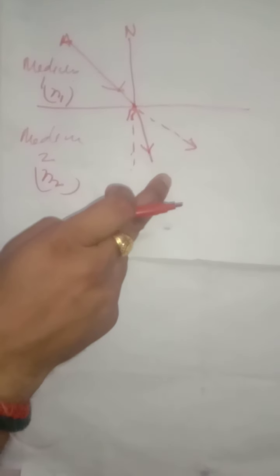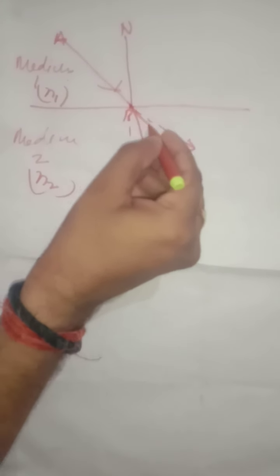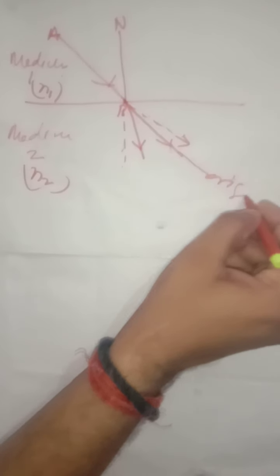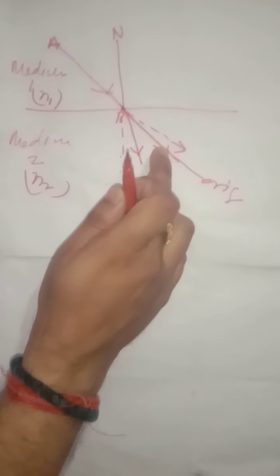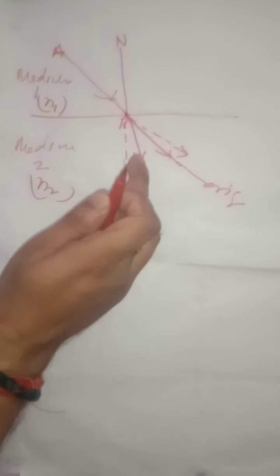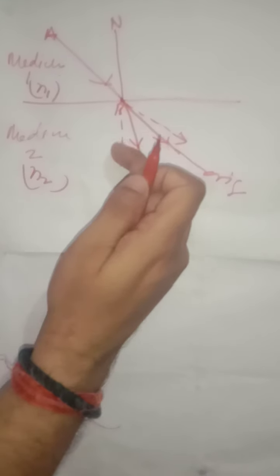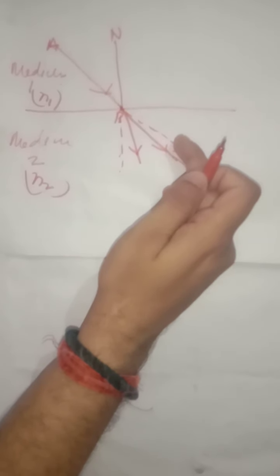So when the light is entering from the first medium to the second medium, it deviates from its original path, either bending towards the normal or away from the normal.